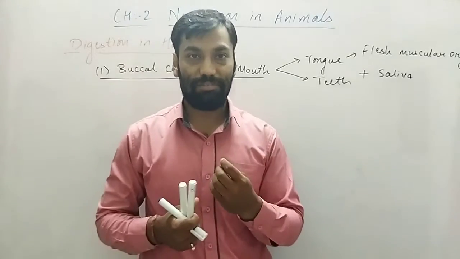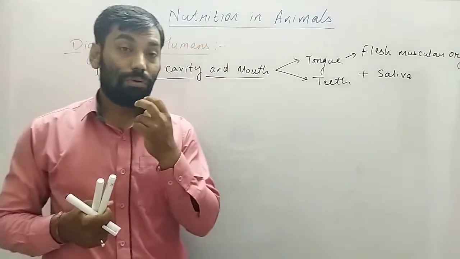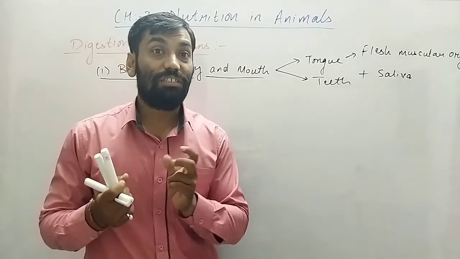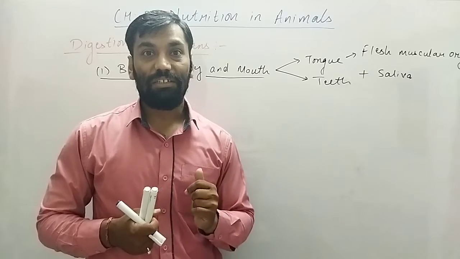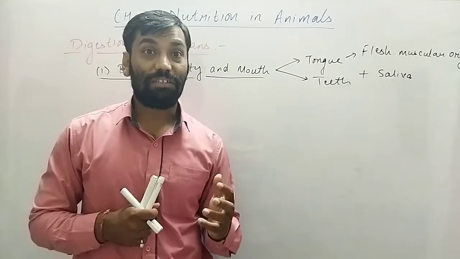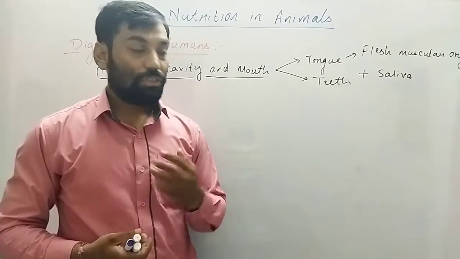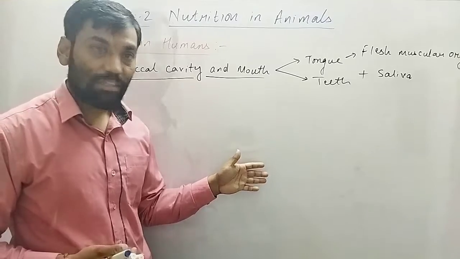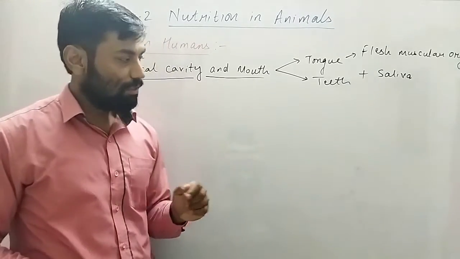When we eat something, if we eat a sweet, how do we detect whether it is sweet or sour or spicy, right? How do we detect? Or whether it is bitter. That is detected by the different taste buds present on the tongue, right. So you can see the figure of the tongue over here. Each area of the tongue detects a different taste of the food, right.